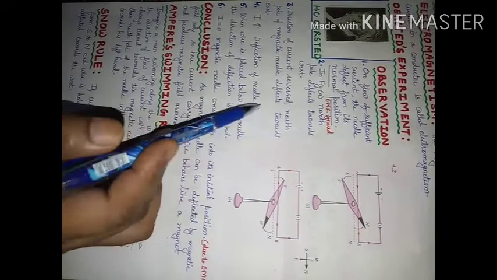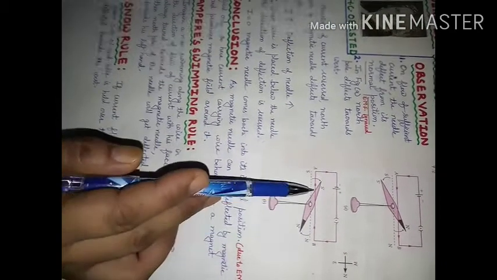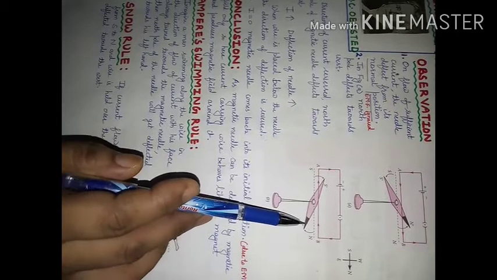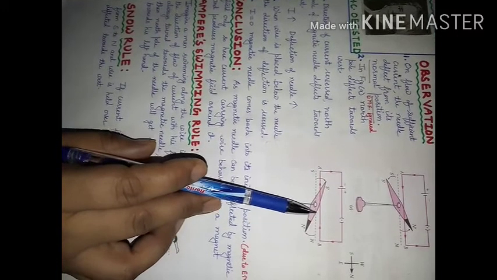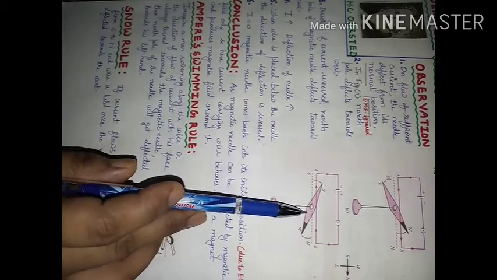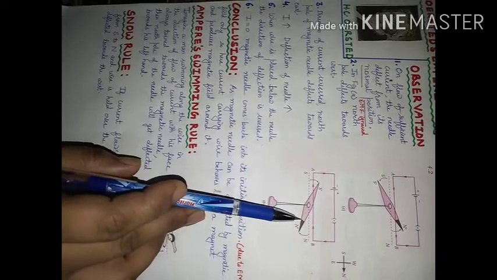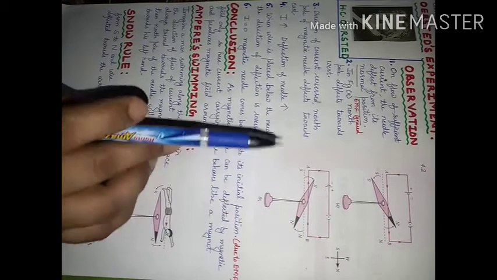After observing all these things, what was concluded? The conclusion was that this magnetic needle is made up of magnetic material and it will show deflection if some magnetic force acts on it, or it is kept in a magnetic field. Now this needle is suffering deflection as long as current is passing through the wire.